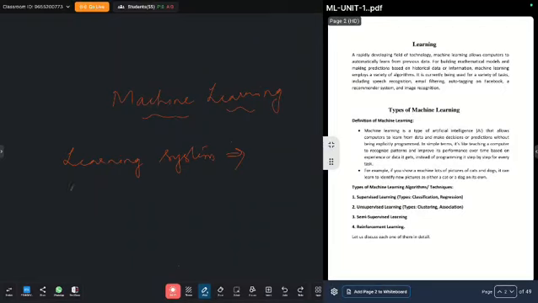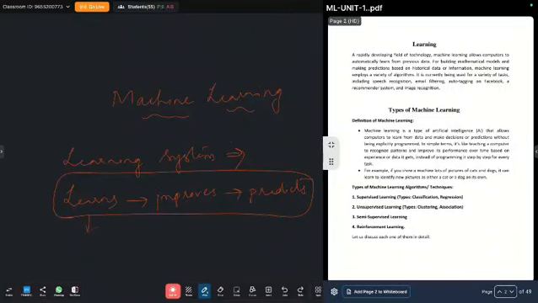Machine learning learns from past experiences, improves based on the experience, and predicts the output. Any system which follows this, learn, improve, predict, is called a learning system.